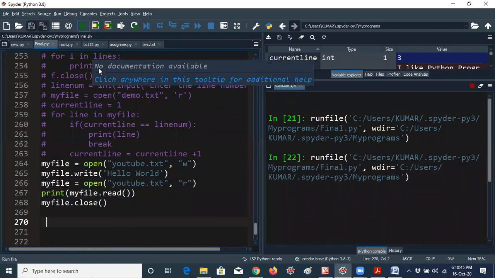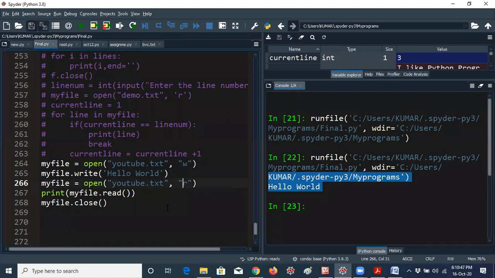Okay, now let me run this, guys. Now I am getting the output hello world here. Okay, you can access the same file. For example, if you want to add one more line, like hi, I'm giving hi Kumar, I'm giving like this.